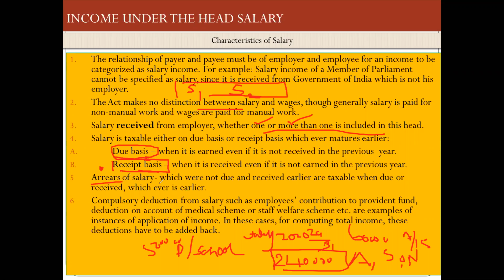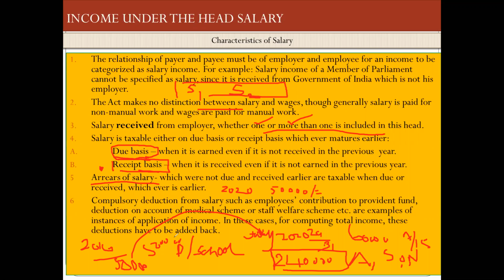Next one is arrears. For example, 2016 salary, some calculations were not done and some 50,000 were the arrears or backlogs, and they are paying this 2016 shortage amount or arrears in 2020, some 50,000 rupees. So that 50,000 will not be reverse taxed in the year 2016.